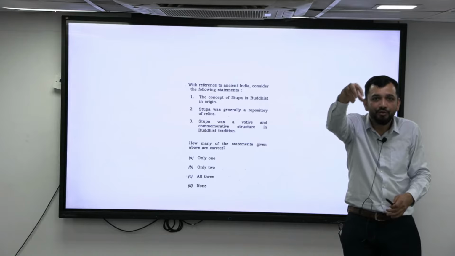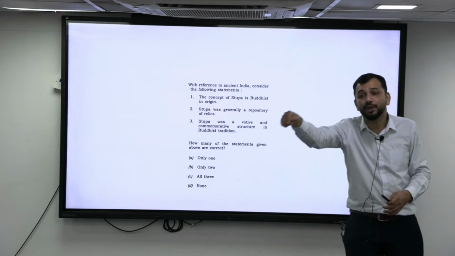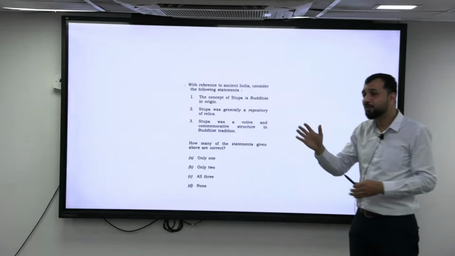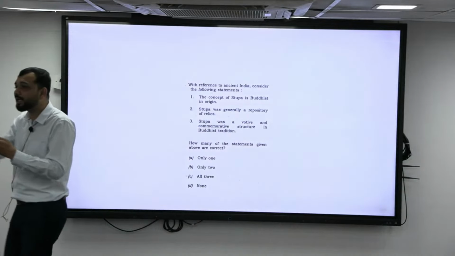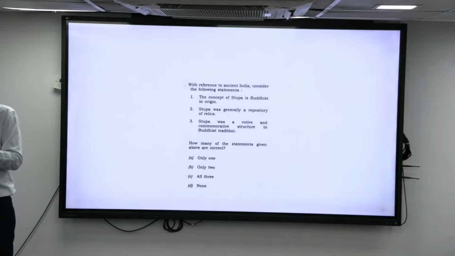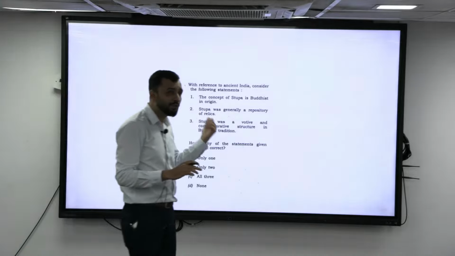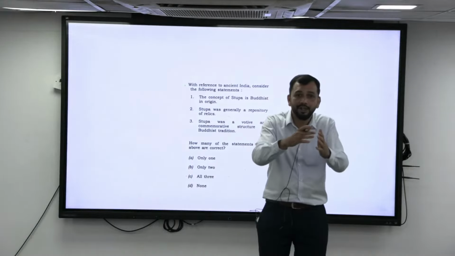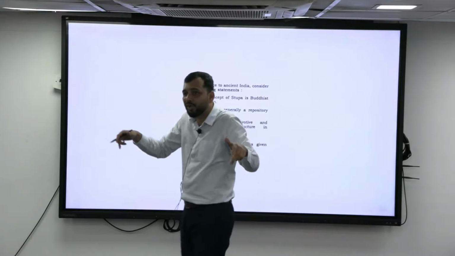So that is the different parts, the constituents of the stupa, that you should be knowing. What are Toranas? You should have a broader picture about the stupas. What are its constituents, and which are the important stupas? Sanchi stupa, Bharut stupa. During whose time did the Sanchi stupa happen? What had the Shungas and Satavahanas done for the Sanchi stupa? It was built before, then they built the Torana.